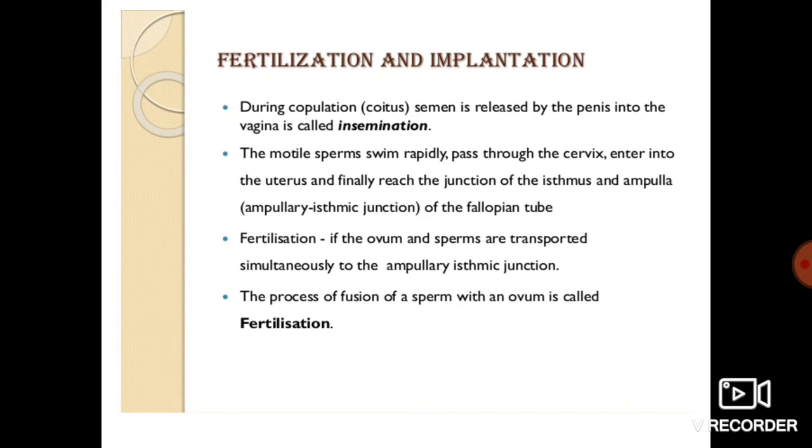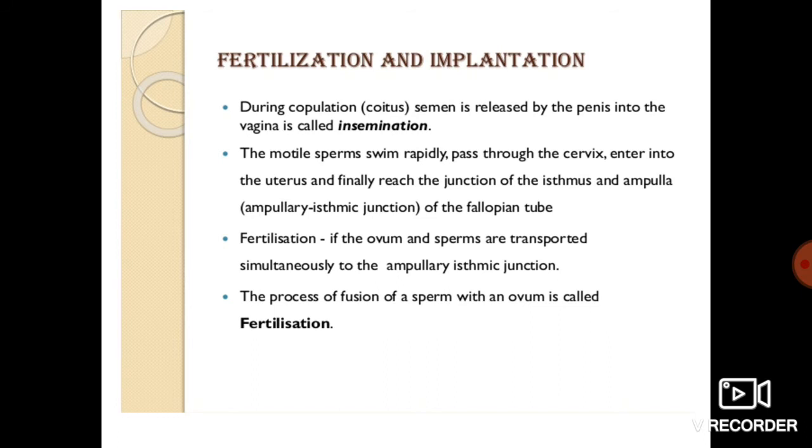Let us come to the next one, fertilization and implantation. During copulation, that is coitus, semen is released by the penis into the vagina, which is called insemination. The motile sperm swim rapidly, pass through the cervix, enter into the uterus, and finally reach the junction of the isthmus and ampulla. That is the ampullary isthmic junction, where the fertilization will take place. As I have explained many times during class lectures, this is the only site where sperm and ovum meet together, fertilize, and lead to the formation of the fertilized egg in the fallopian tube.